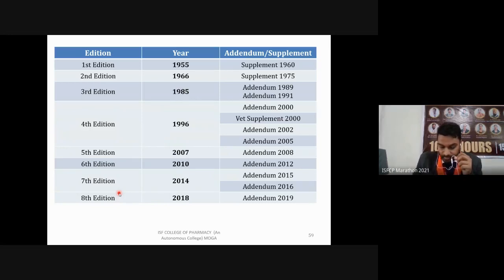Okay, then the 8th edition was published in 2018. Again, one addendum was published in 2019.